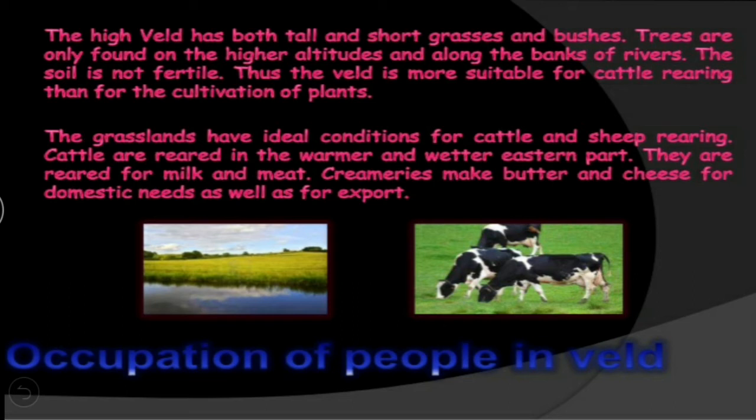The grasslands have ideal conditions for cattle and sheep rearing. Cattle are reared in the warmer and wetter eastern part. They are reared for milk and meat. Creameries make butter and cheese for domestic needs as well as for exports.